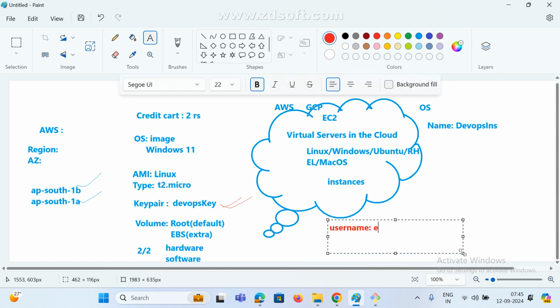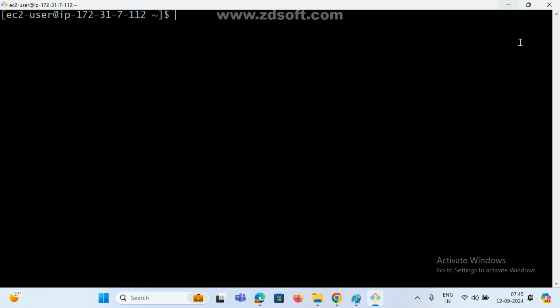Username: ec2-user. This is the default username. Don't get confused here. If we create any Linux VM, this is the default username. And this is my IP. The machine is now ready, guys.